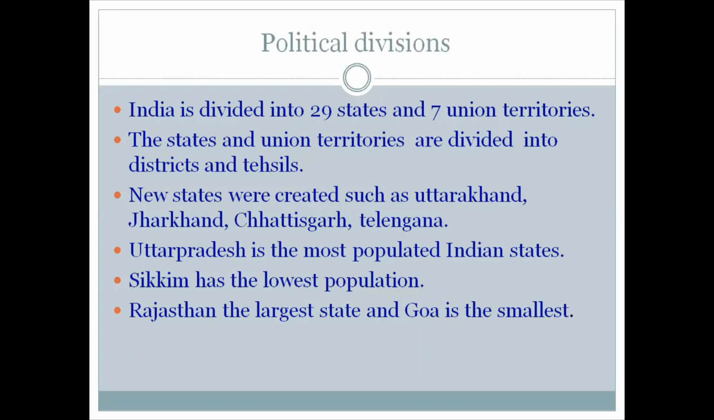As per the census 2011, Uttar Pradesh is the most populated Indian state, whereas Sikkim has the lowest population. Rajasthan is the largest state in India, while Goa is the smallest state in India.